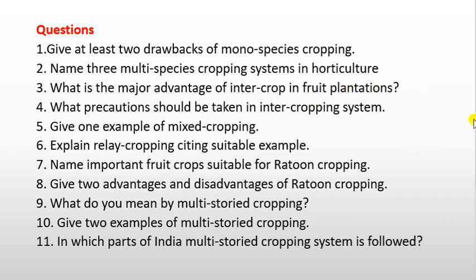These are the frequently asked questions on the topic. Give at least two drawbacks of monospecies cropping. Name three multi-species cropping systems in horticulture. What is the major advantage of intercrop in fruit plantation? What precautions should be taken in the intercropping system? Give one example of mixed cropping. Explain relay cropping with a suitable example. Name important fruit crops suitable for ratoon cropping. Give two advantages and disadvantages of ratoon cropping.